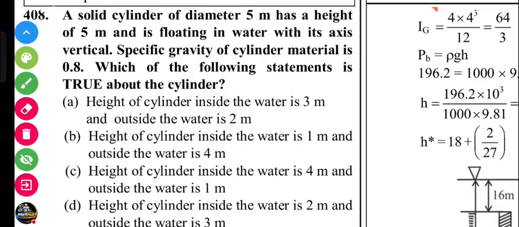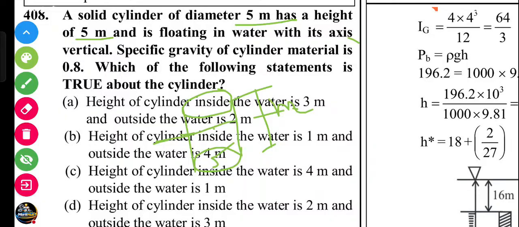Next question: a solid cylinder of diameter 5 meter, height 5 meter, floating in water with its axis vertical. Specific gravity of the cylinder material is 0.8. Which of the following statements is true about the cylinder? This is a cylinder whose diameter is 5 meter, height is 5 meter, submerged. Specific gravity of the cylinder is 0.8.